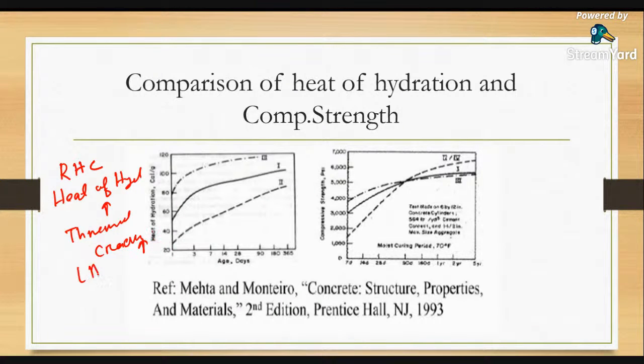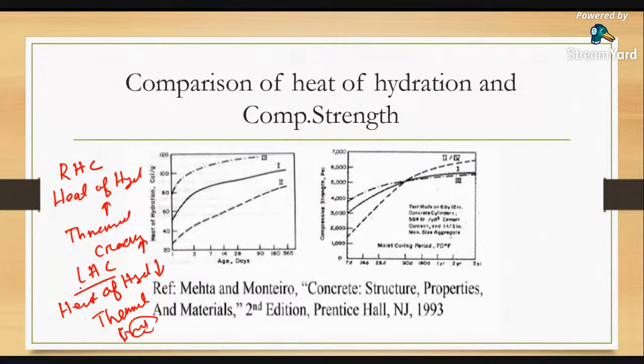But in low heat cement, the heat of hydration decreases. Heat of hydration decreases means we minimize the possibility of thermal cracking.